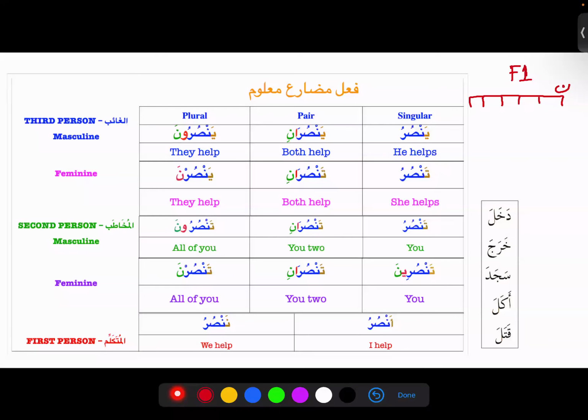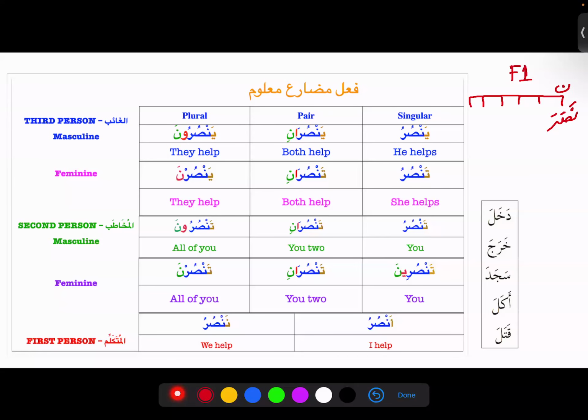Now you're going to remember the word nasara yansuru. That's how this family is named, the Nasara family, or you can say the Noon family. In Nasara, my three root letters are Noon, Swad, and Ra. My first root letter has a fatha, my second root letter has a fatha, my third root letter has a fatha in madi.